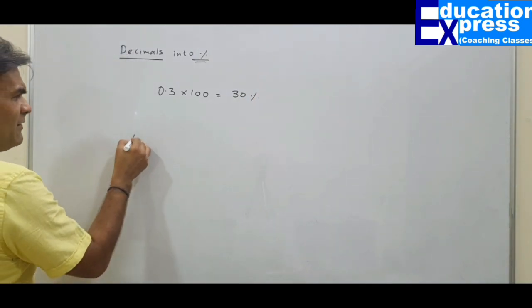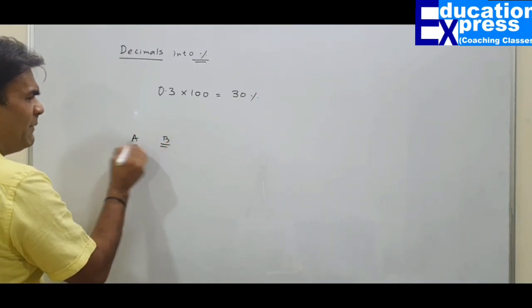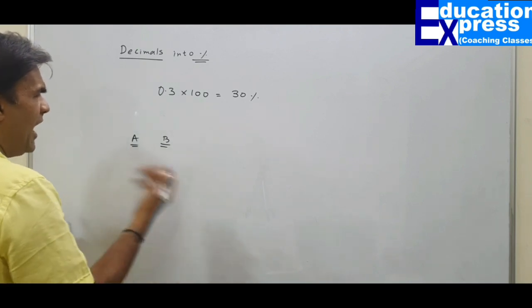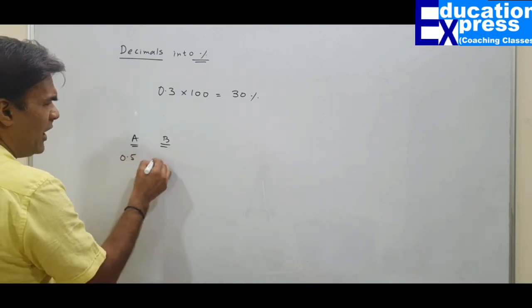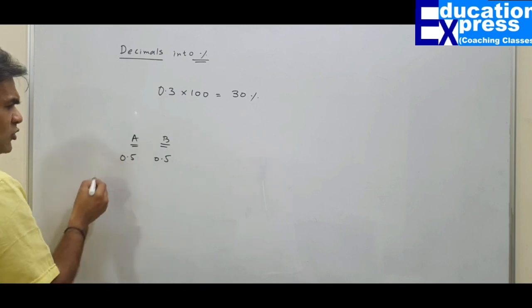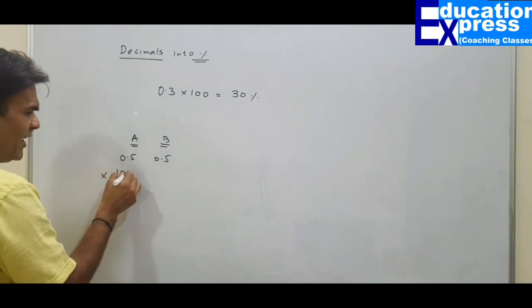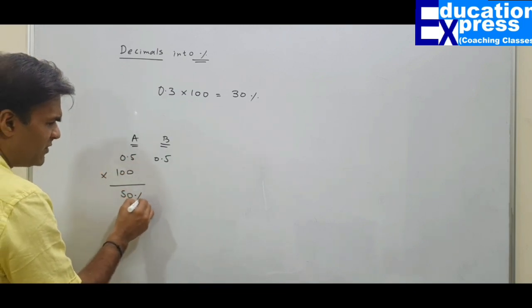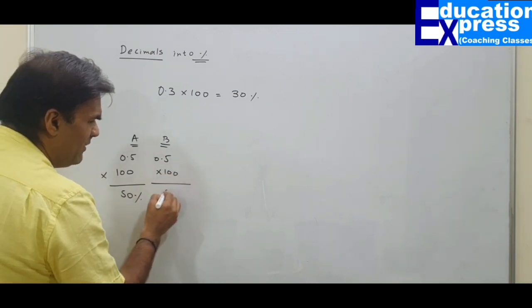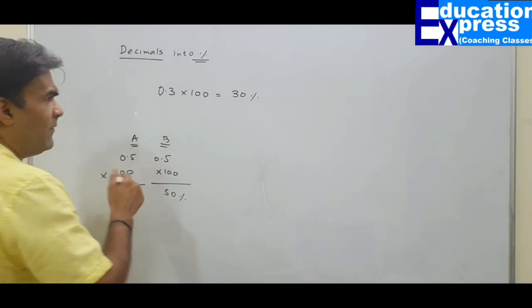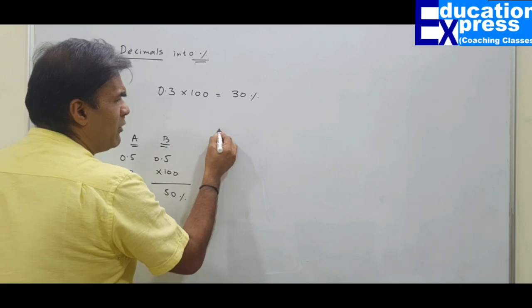Many a time we say between A and B, let us have a partnership. What would be our ratio? Half-half. Half-half means your half and my half. It can also be said that half is nothing but if you multiply by 100, 50%, and over here also B will share 50%. Never to underestimate the power of decimal.